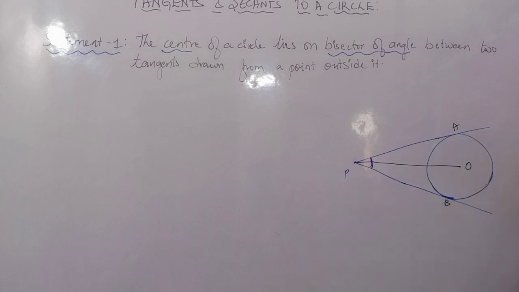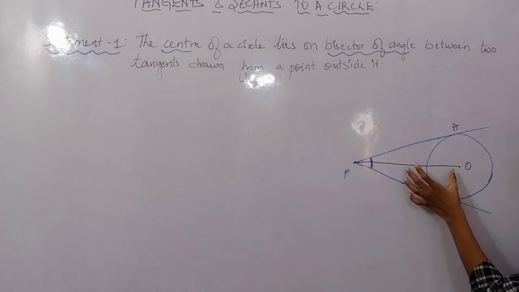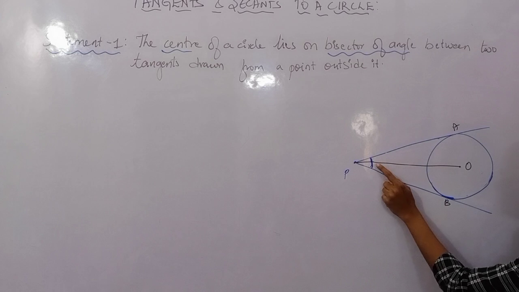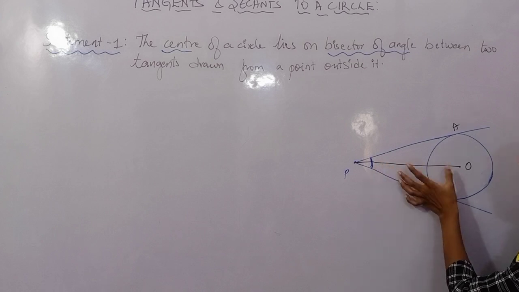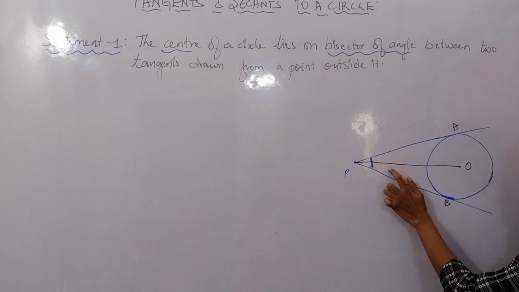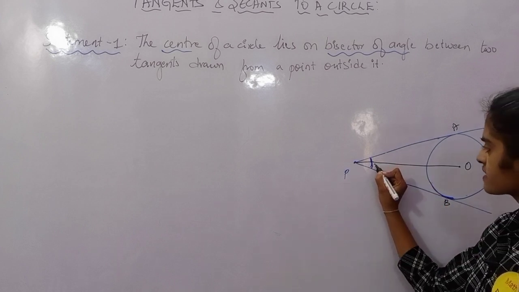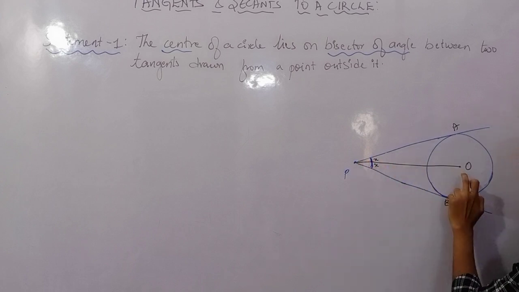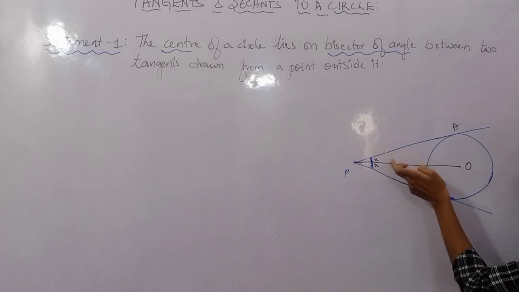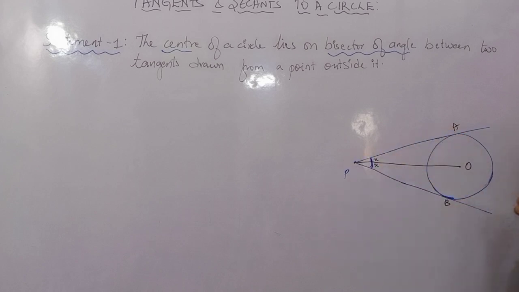If PO is the angle bisector, what does that mean? PO will divide this angle into equal parts. If this angle is X, this angle should also be X, which means PO is the angle bisector of angle APB. Clear?